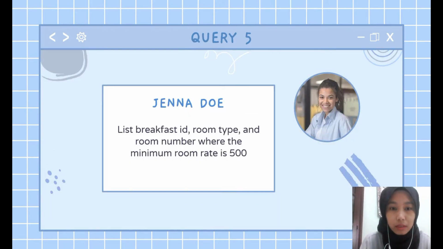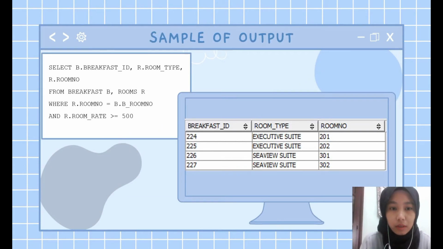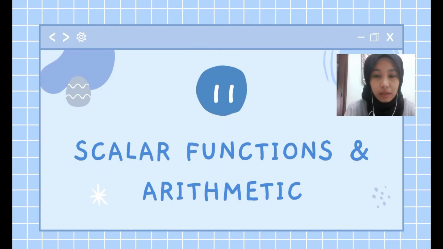The last query is to list breakfast ID, room type, and room number, where the minimum room rate is 500. So we write the SQL like that, where room rate is more than or equal to 500, and the output is like that. Next is column functions and arithmetic.